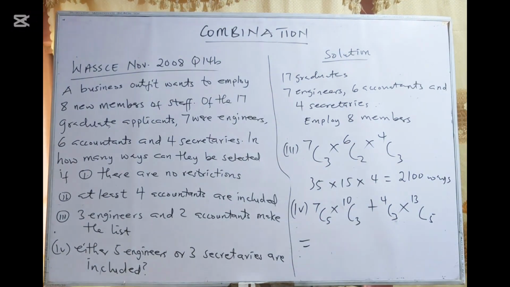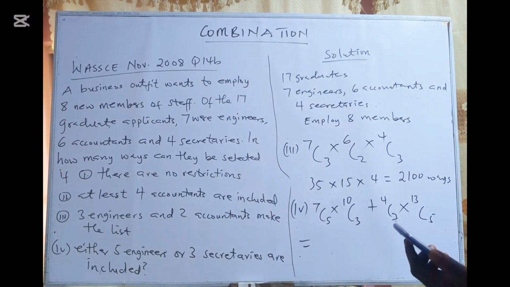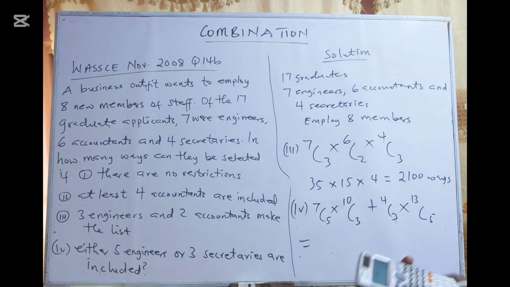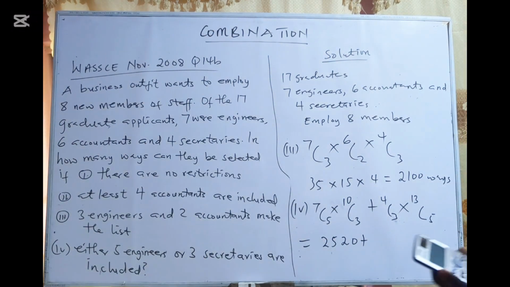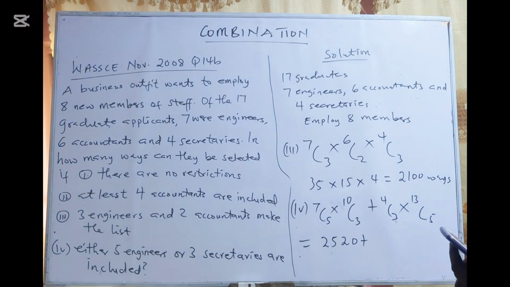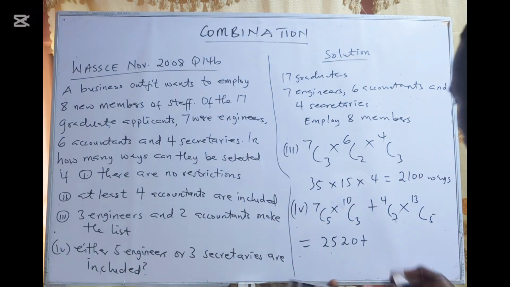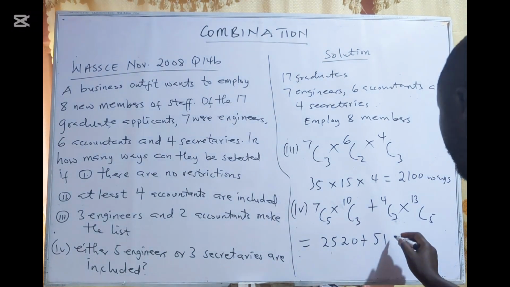Alright, so this is what I'm going to get. I have 7 combination 5 times 10 combination 3, that will give us 2520, plus 4 combination 3 times 13 combination 5, that will give us 5148.